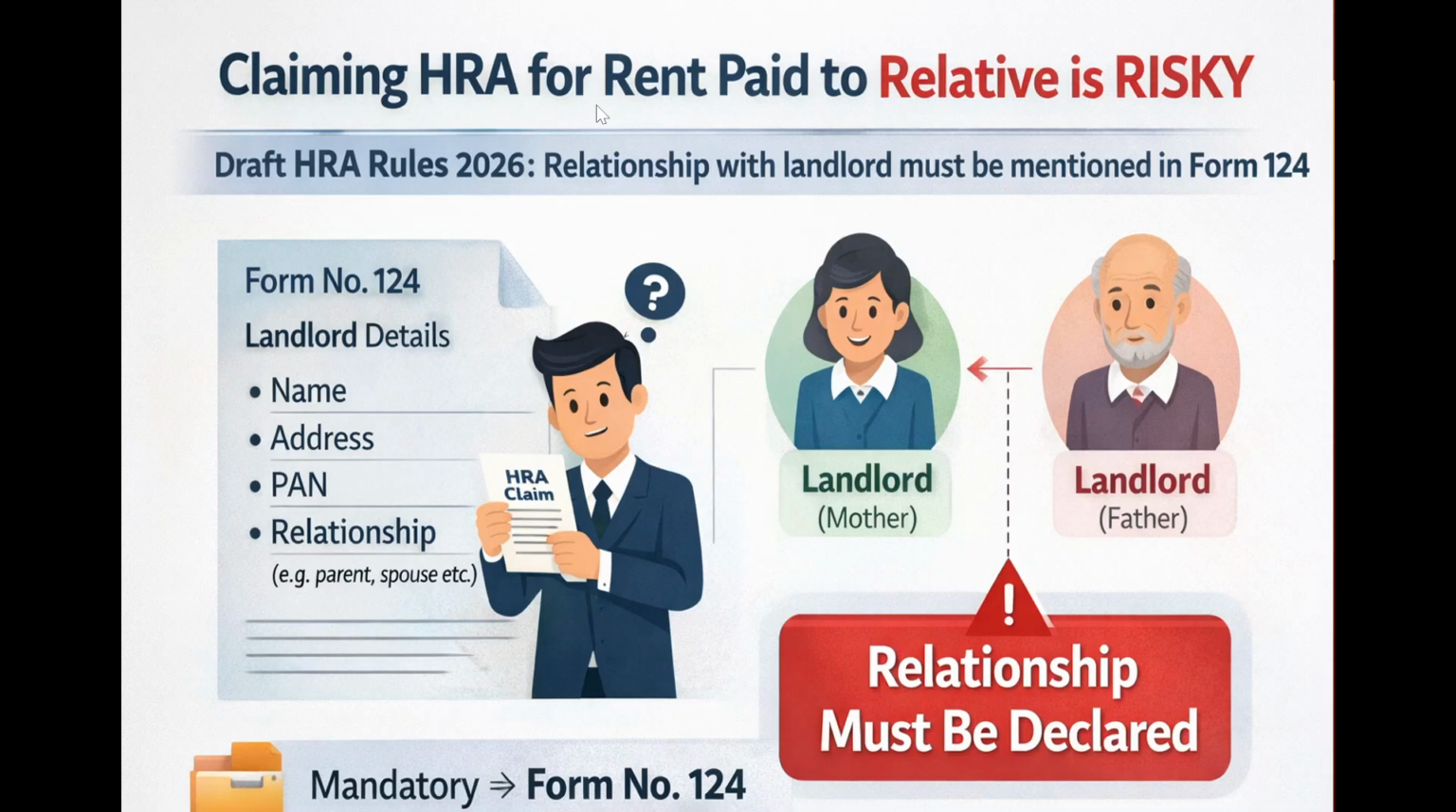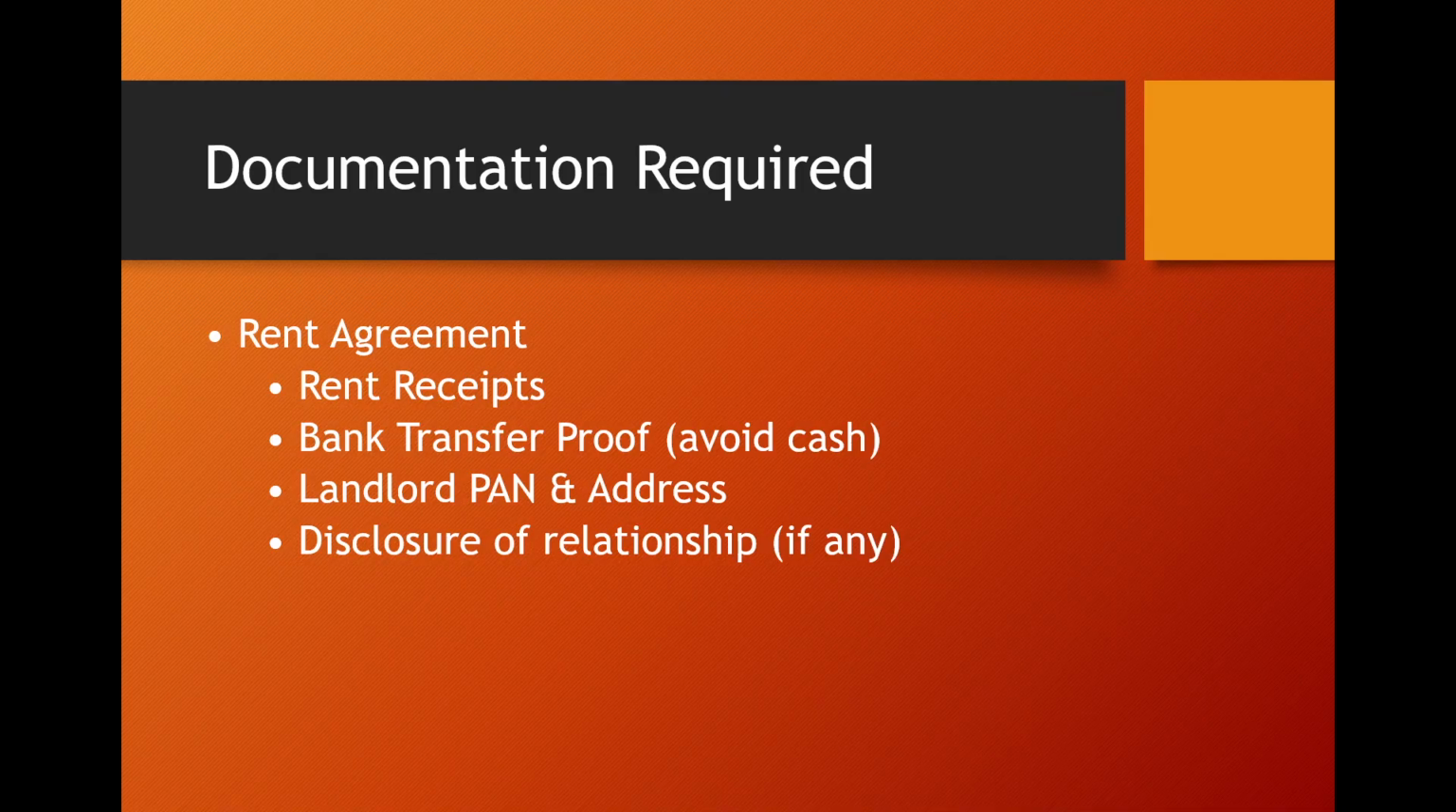So friends, these are the Form number 124 requirements: name, address, PAN, and your relationship, parent, spouse, etc., for claiming the HRA deduction. So it must be mentioned. Here the relationship must be declared, whether your landlord is your relative or non-relative.